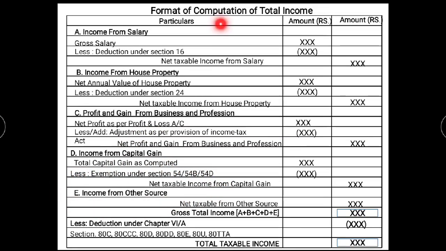After adding all 5 heads of income, we get the gross total income. After that, we reduce deductions which come under chapter 6A, where different sections come. After reducing this, we get the total taxable income, which is also called net taxable income or total income.